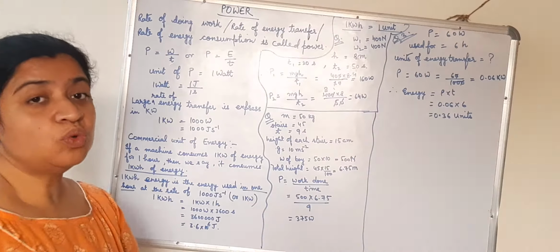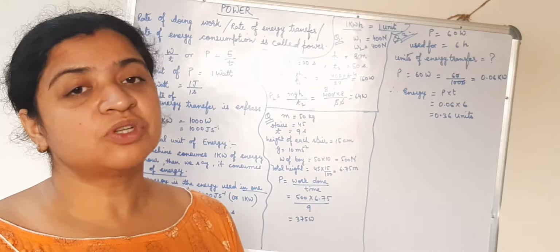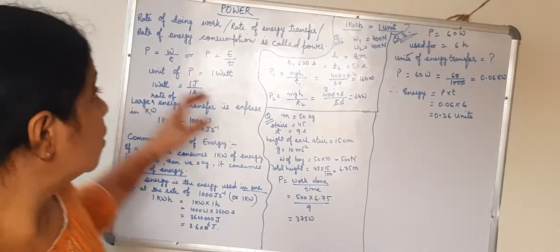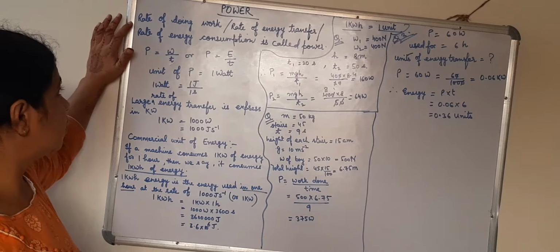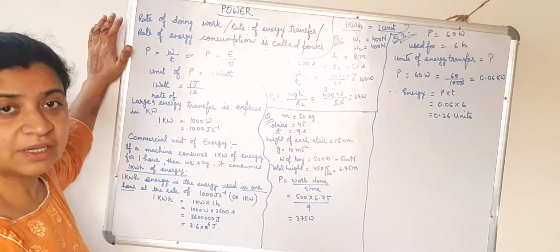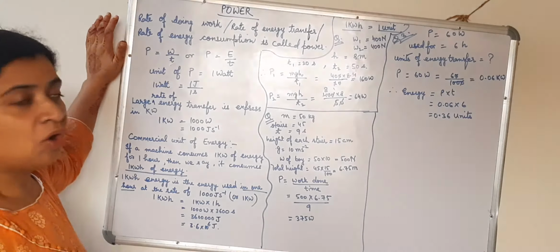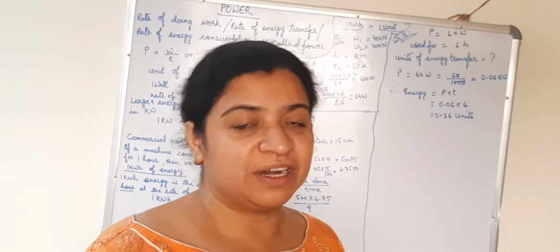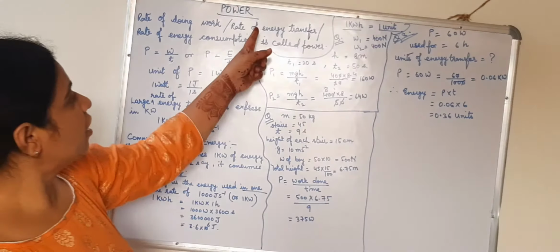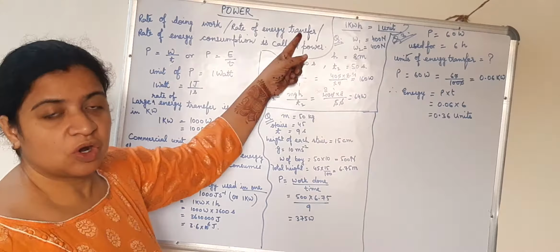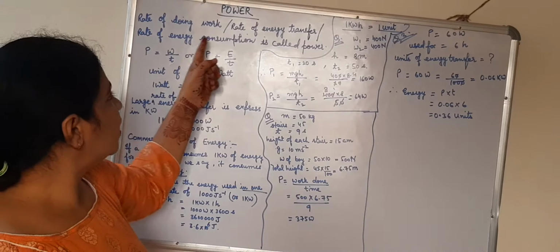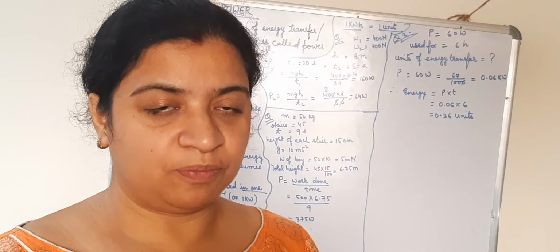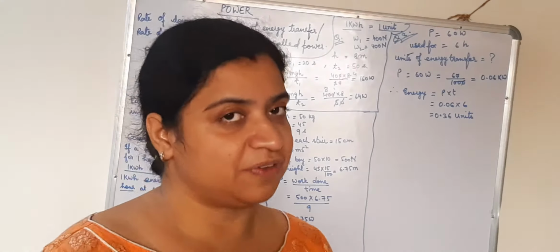There are three definitions of power in terms of work done as well as in terms of energy. First definition of power in terms of work done: rate of doing work is called power. Or if we are asked to write the definition of power in terms of energy, then it is rate of energy transfer or rate of energy consumption. These are the three definitions for power. You can write any of these definitions.